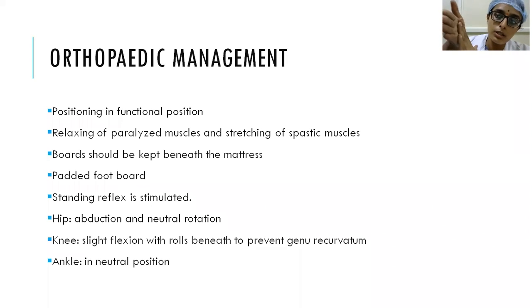When you have the footboard which is padded, so that the ankle is stabilized like this. I'm showing it with my hand. I hope all of you can see it. So assume this to be the end of the bed, and this is the foot. So you have to put it in neutral position like this. Otherwise, what happens? Gradually equinus deformity will develop, because of the gravity, the foot will fall like that, if the tibialis anterior is not strong.